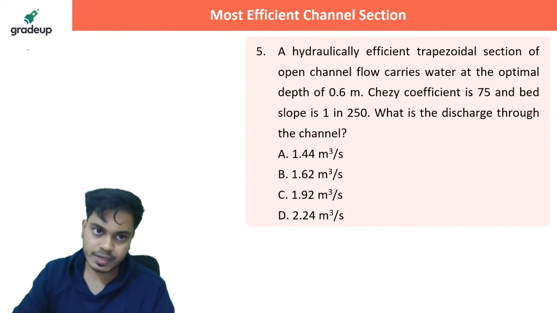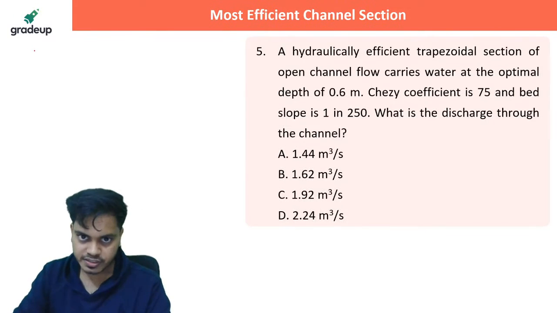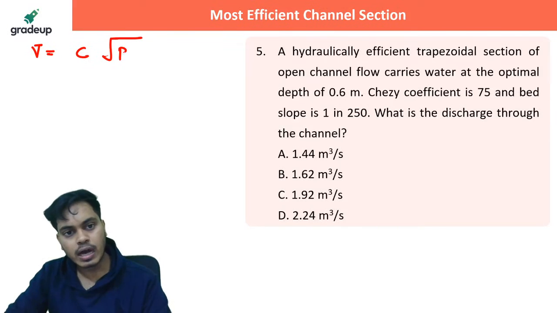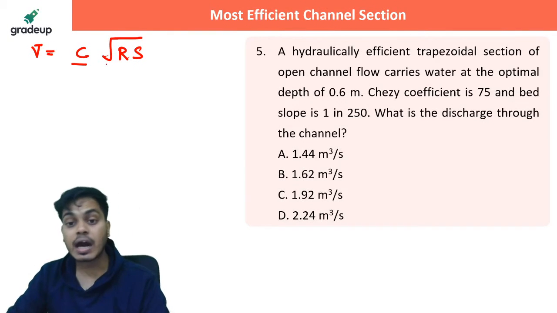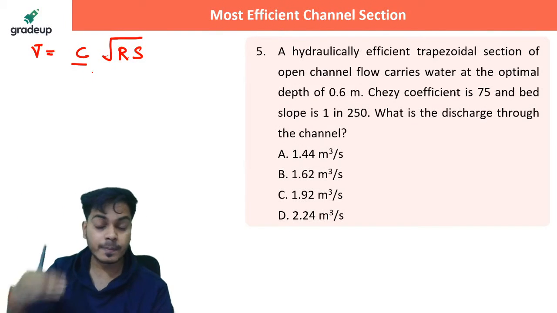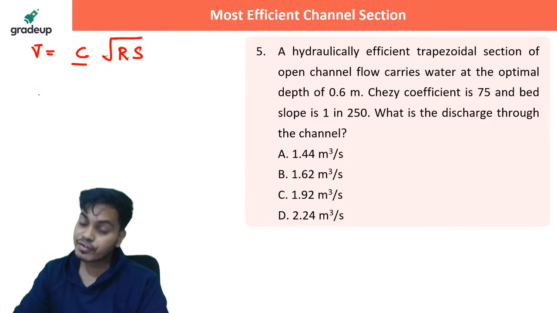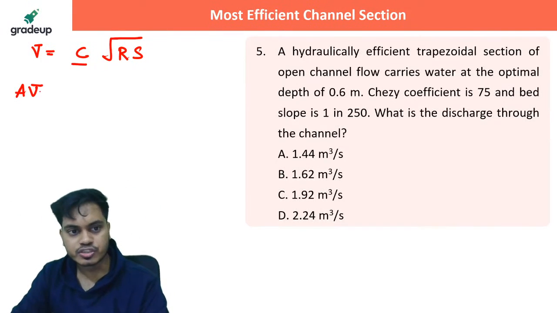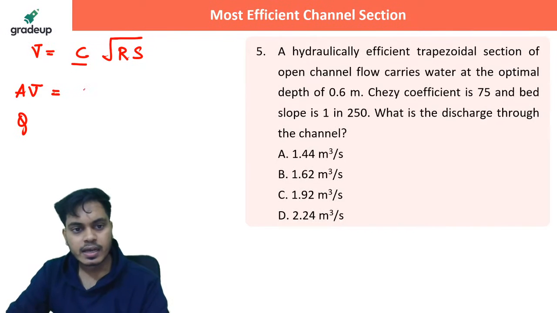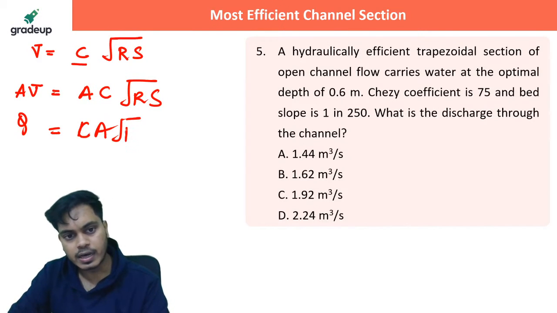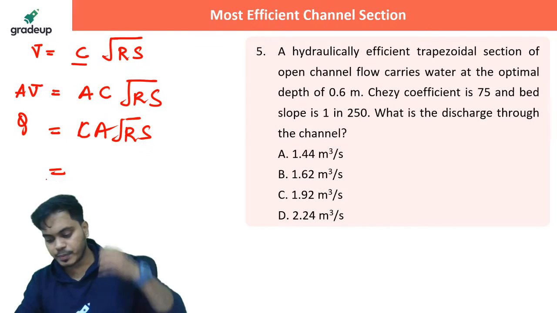If you don't know, let me tell you guys, with the help of Chezy's equation, the average velocity can be found out by this formula: C under root RS, where C is Chezy's constant, R is hydraulic radius, which is nothing but the ratio of wetted area by wetted perimeter, and S is the bed slope. And if I want the discharge, just multiply area on both sides. So area into average velocity is discharge, right? And here also CA under root RS. So discharge is equal to CA under root RS. Put all the values and get the answer, everybody.